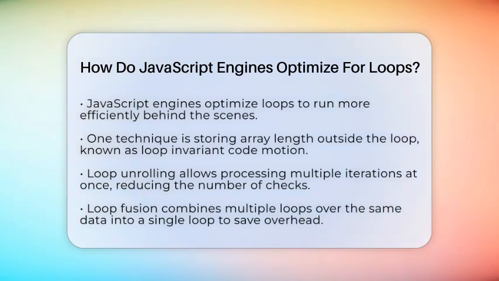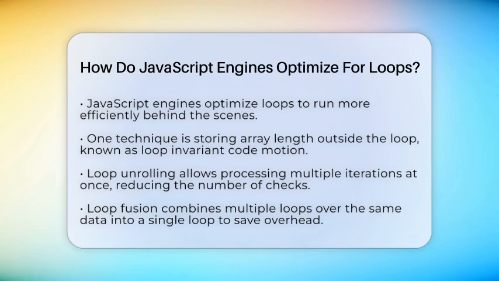For example, if you are looping over an array, the engine might store the array's length outside the loop. This way, it doesn't have to check the length every single time. This trick is called loop invariant code motion. It saves time, especially with large arrays.